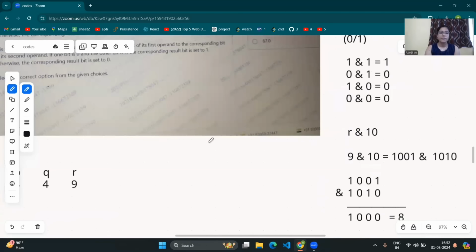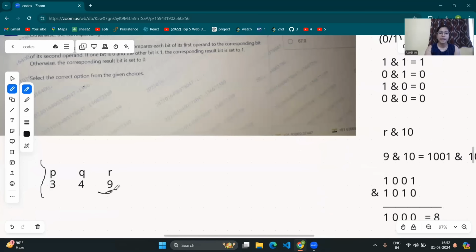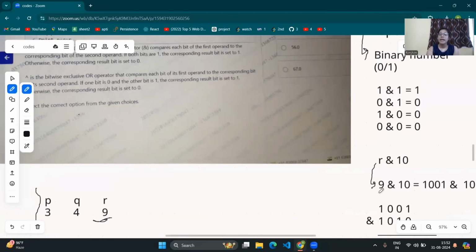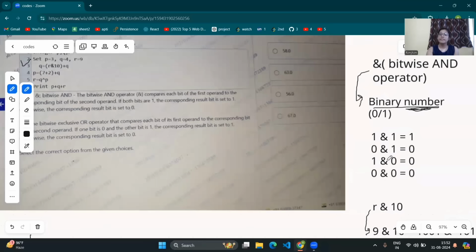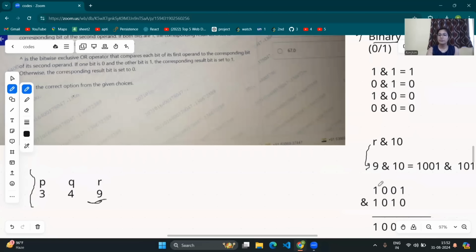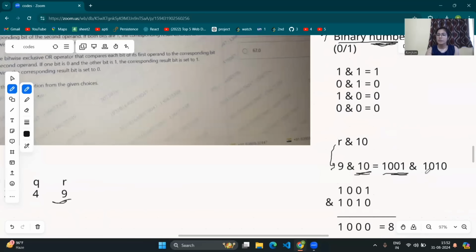So here, first calculate R and 10. The value of R was 9, so R and 10 is 9 and 10. Now, 9 is a decimal number, and the bitwise and operation works on binary numbers, so we will have to convert this integer value to binary. The binary format of 9 is 1001, and the binary of 10 is 1010. Now we will perform the bitwise and operator.